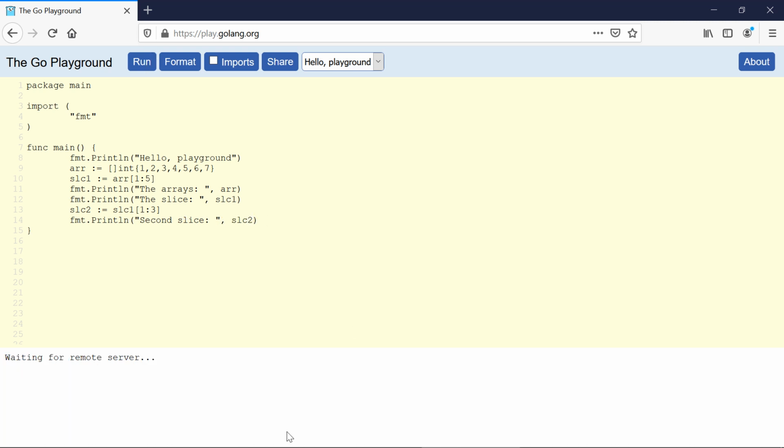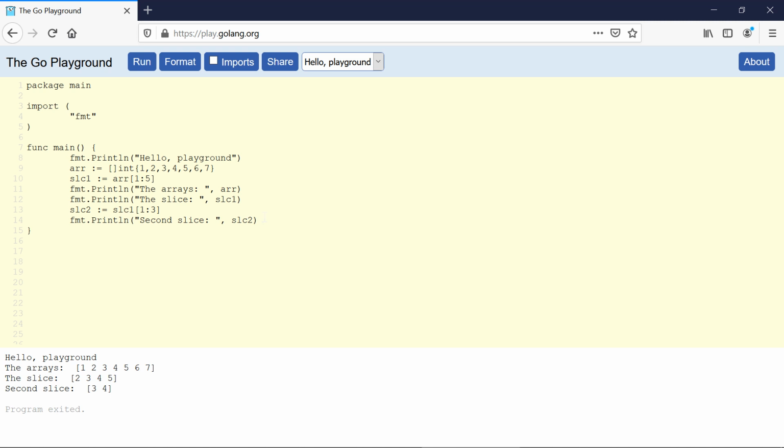If I run this code now, you can see we have a second slice which contains the elements 3 and 4. Now I told you about the three components of a slice. The first one is pointer, second one is length, and third one is the capacity. Now the pointer here is the pointed element, which is 2, because this is the first element of an array which can be accessed through the slice. So this is the pointed element we have.